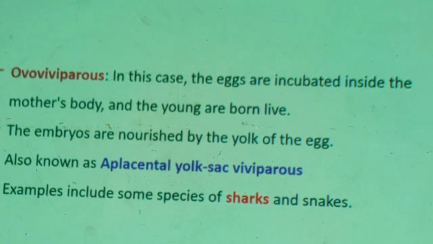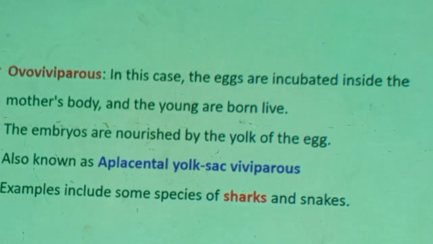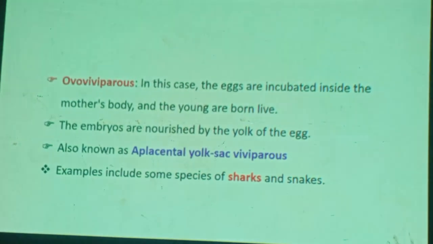The third is ovoviviparous. It seems a combination, though not strictly speaking a combination. In this case, the eggs are incubated inside the mother's body, and the young are born alive. These animals are, strictly speaking, oviparous. That means they lay eggs, but they don't lay eggs outside.